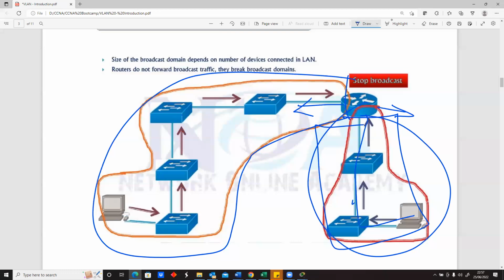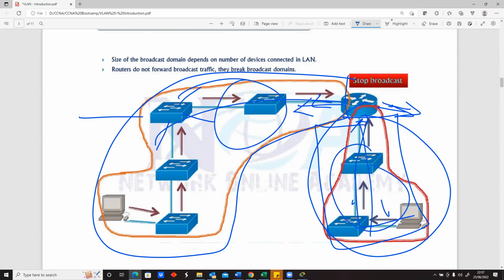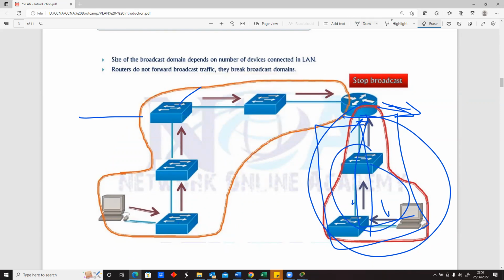So normally we say that a switch has one broadcast domain because when you send a broadcast message, it goes to all of them at one point, at one time. But on a router, every port on a router has its own broadcast domain. That is why when these guys send it, it doesn't travel. When these guys send, it doesn't travel. This broadcast doesn't know about this broadcast because they are in different domains.